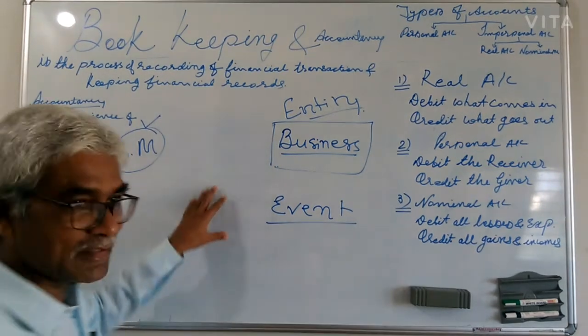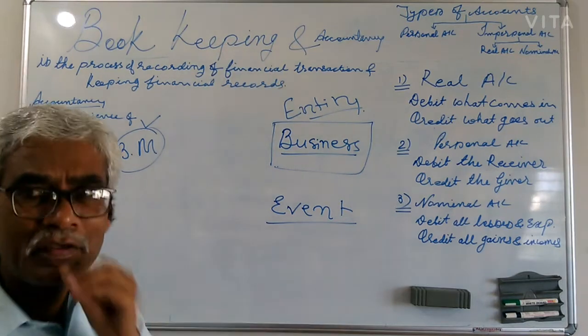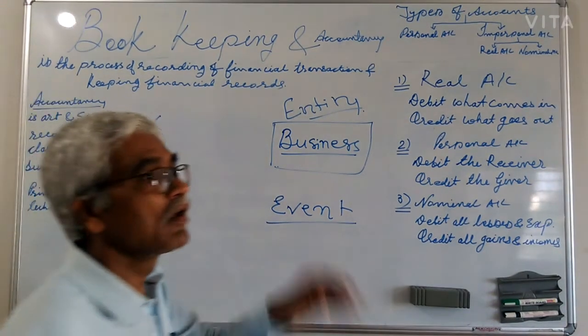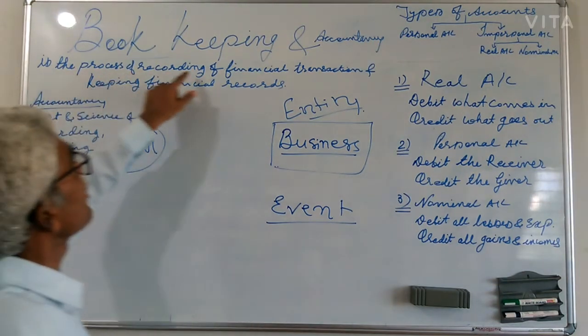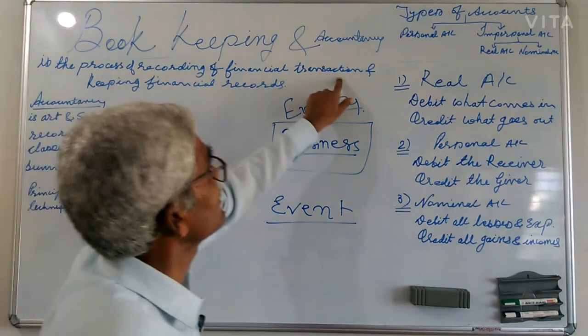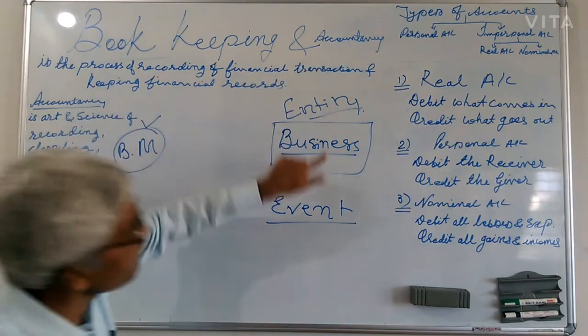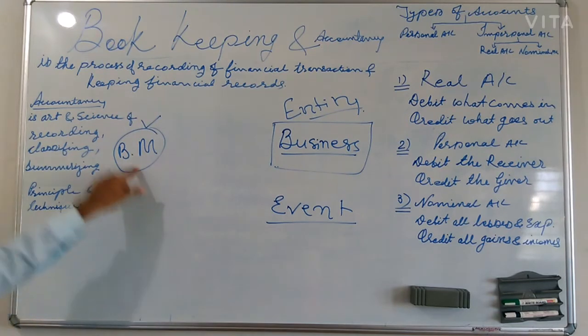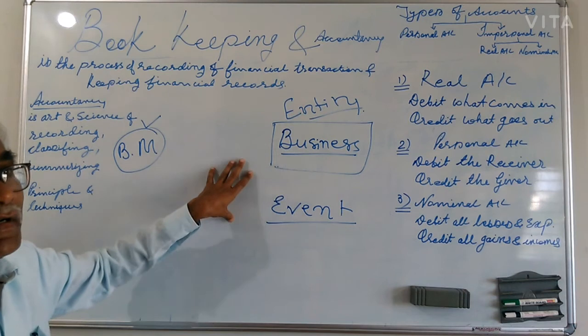So you understand here the meaning of bookkeeping. It is very easy, simple to learn and store in your mind. That is the process of recording financial transactions. Financial transaction means financial transaction of a business, not a businessman. And keeping financial records, because it is historical data.